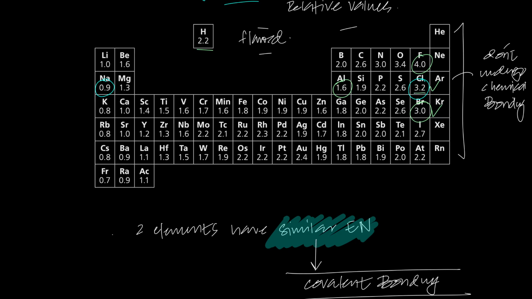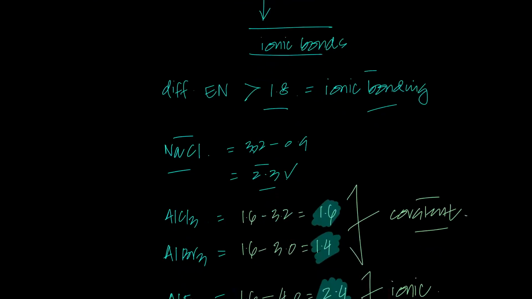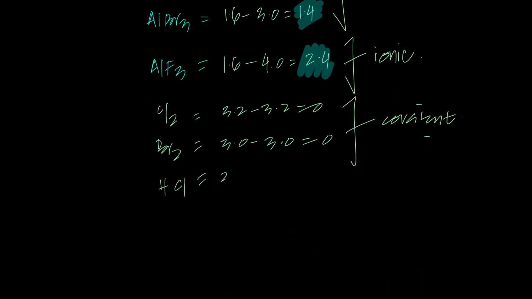2.2 minus 3.2. Again, just tell me the absolute value, which is 1.0. Again, covalent. That's the idea. It has to do with electronegativity.